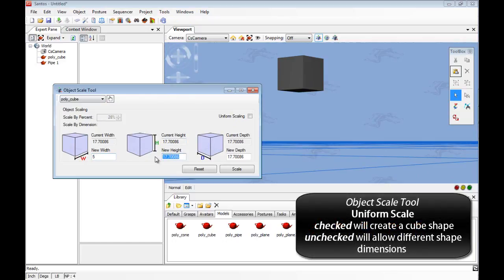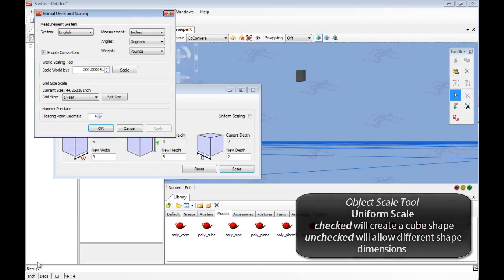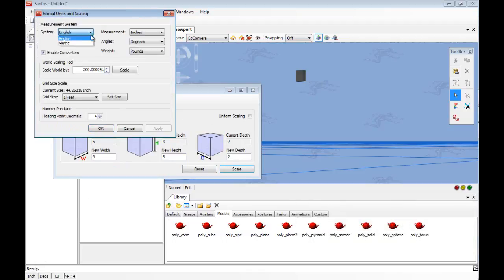For the width, height, and depth values to be of different values, the uniform scaling option must be unchecked. The units of the values shown are located in the bottom left corner of the main Santos screen. By double-clicking on the units, the measurement system can be changed to either English or metric, and each system gives 3 different units of measurement. Click Apply to change the Santos environment's measurement unit.